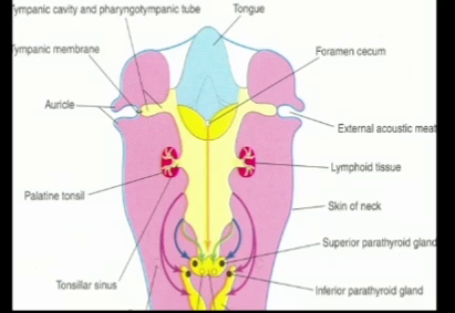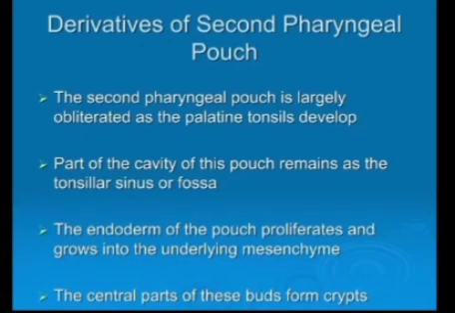Here you can see this is the first pharyngeal pouch present between the first pharyngeal arch and the second pharyngeal arch. Derivatives of the second pharyngeal pouch. Here the endoderm penetrates into the underlying mesenchyme and forms the lymphoid tissue, and the palatine tonsils develop here. The second pharyngeal pouch is largely obliterated as the palatine tonsils develop here.